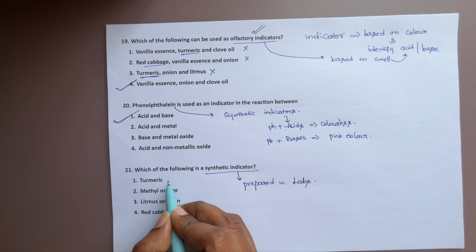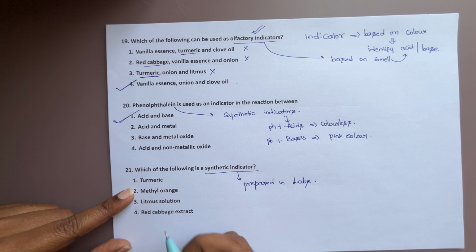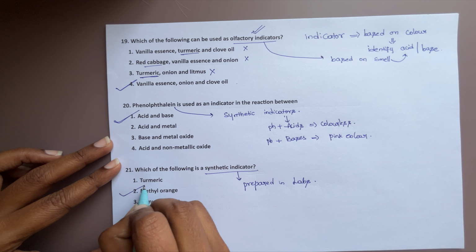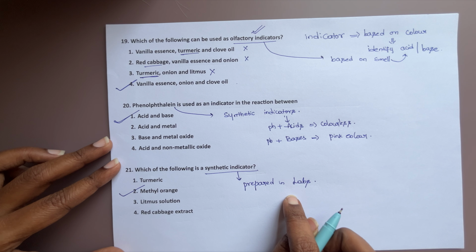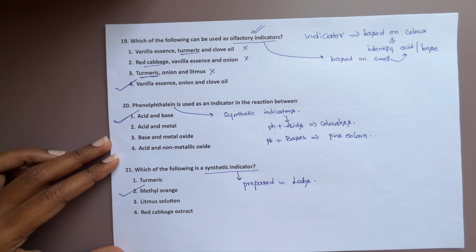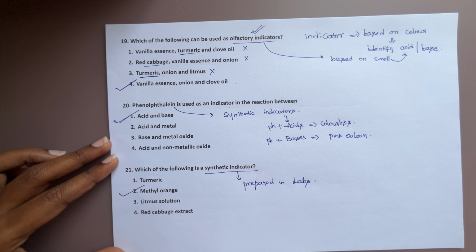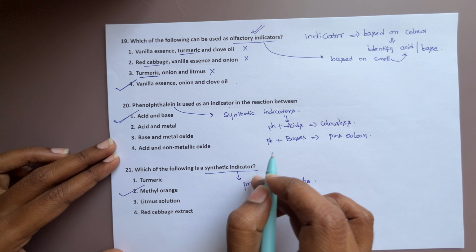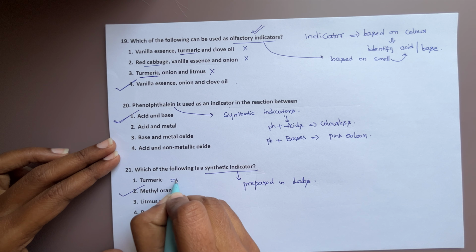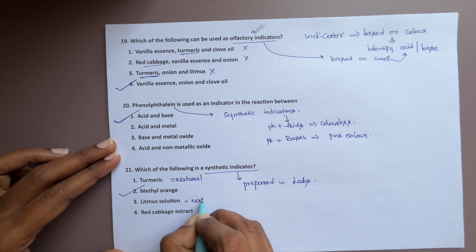Turmeric is a natural indicator. Litmus is also a natural indicator. Red cabbage is also a natural indicator. But methyl orange we prepare in laboratories, so it is not readily available in nature. That is what we call a synthetic indicator. So here methyl orange is a synthetic indicator. So these are examples of synthetic and natural. Turmeric and litmus are natural indicators.